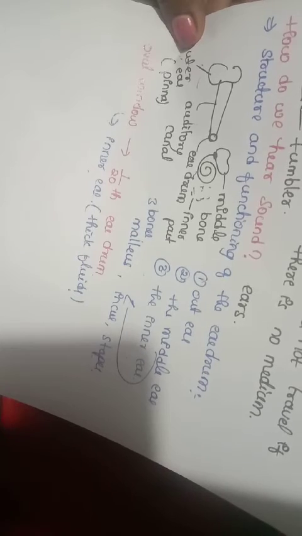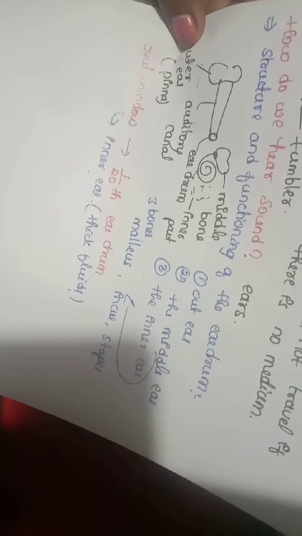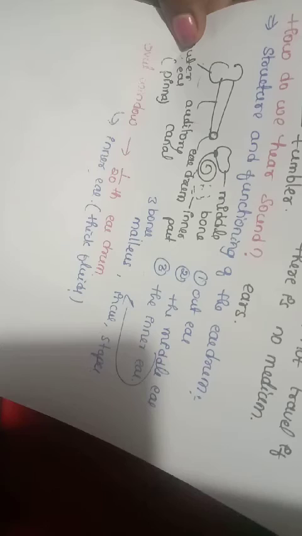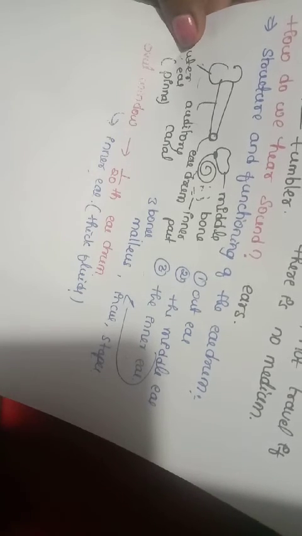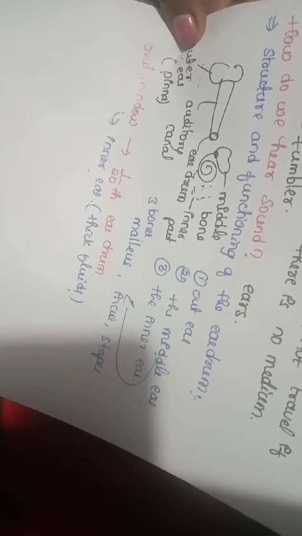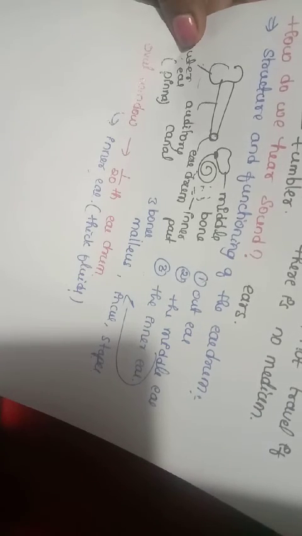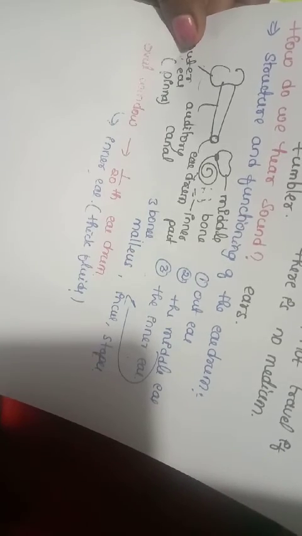Not only from the outer ear, we even detect sound when anyone taps our head. These vibrations are directly transmitted through the skull bones. Like this we hear the sound.